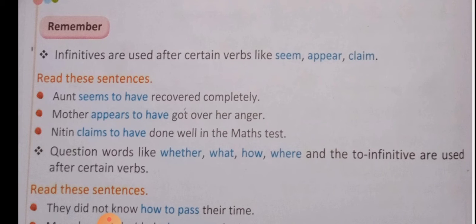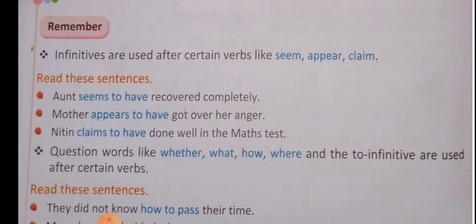Now there are certain verbs with which we have to use to have infinitive, which is necessary to make the sentence meaningful. Seem, appear and claim. These verbs do not make the meaningful sentence or do not give a complete sense. So there we have to use infinitive verb to make it clear, complete and meaningful. Aunt seemed to have recovered completely. Now aunt is the subject, seem is the main verb. To make it meaningful, to infinitive is used, to have recovered completely.